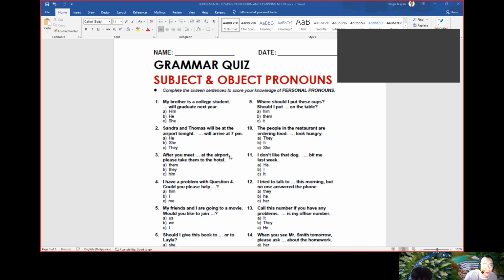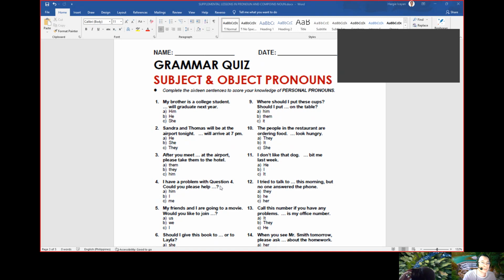Because Sandra and Thomas are two persons, that means plural. So we have to use the plural pronoun also. What is that? It's they. So they will arrive at 7 p.m. That's correct. Number three, Min: after you meet blank at the airport, please take them to the hotel. Yes. So what would be our pronoun?